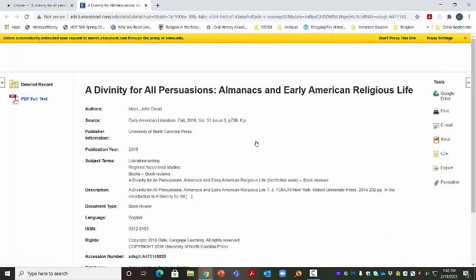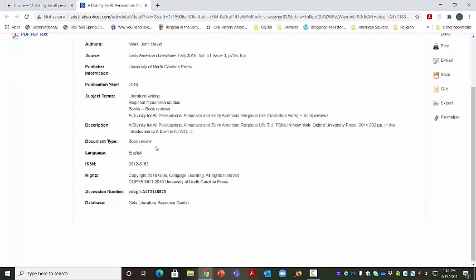Now that I have this record, I can see the information about this article. For starters, I can see that it's written by John David Miles, not T.J. Tomlin, the author I'm actually looking for. And I can also see that it says the document type is a book review. So this is not the book that I'm looking for.